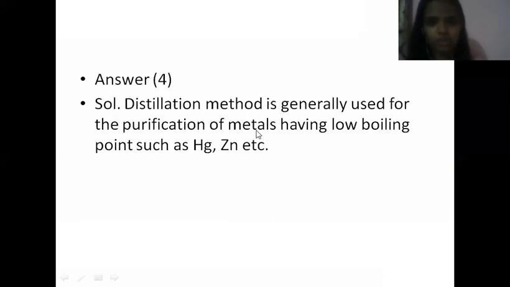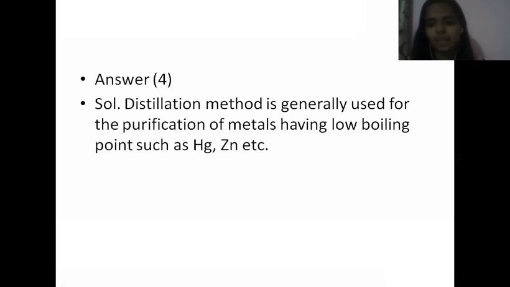Now, let me show you the solution. See, distillation method is generally used for the purification of metals having low boiling point. This question is particularly related to the metal mercury. But zinc, mercury, and cadmium are the metals which have low boiling point. When you give a temperature above boiling point, it will boil easily and turn to vapor phase.